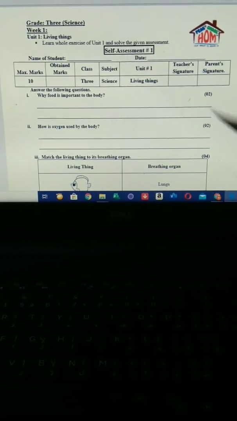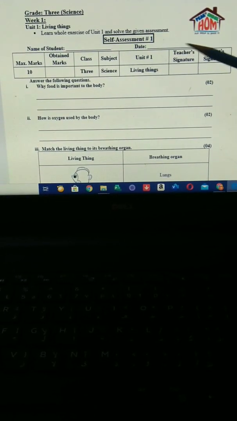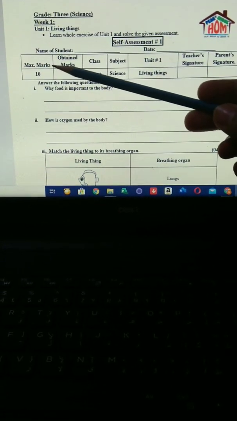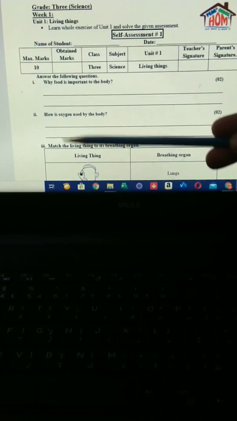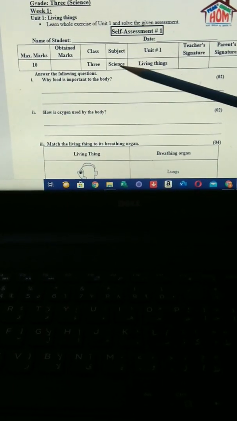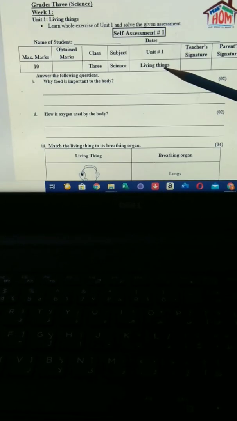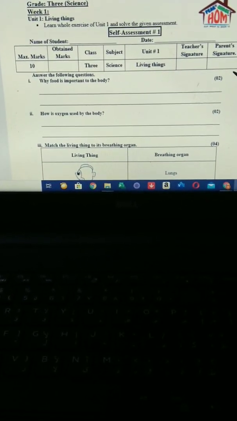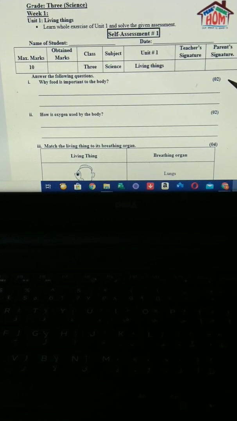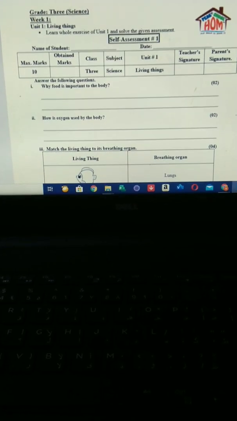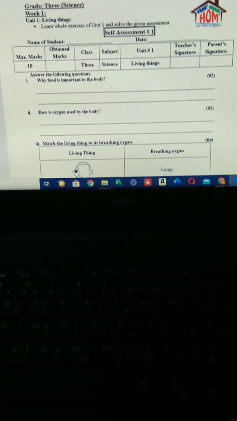First of all, you have to write your name, then the date, and the max marks, which you receive after completing the assessment, is 10. Class 3, subject science, unit number 1, living things. First of all, answer the following questions. Why is food important to the body? Second question, how is oxygen used by the body?